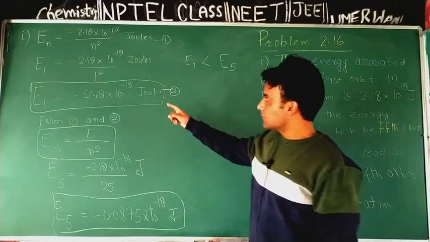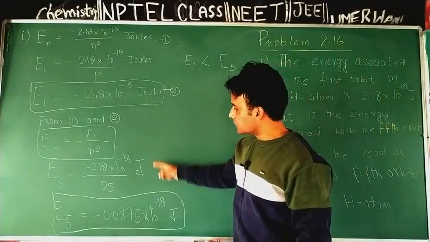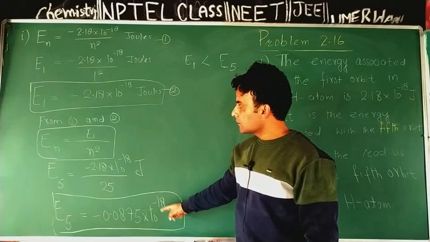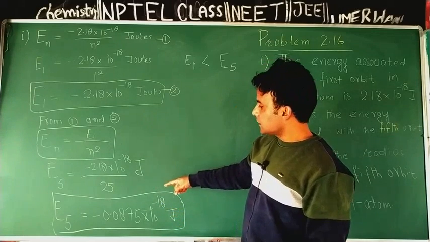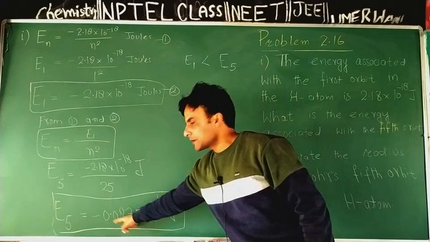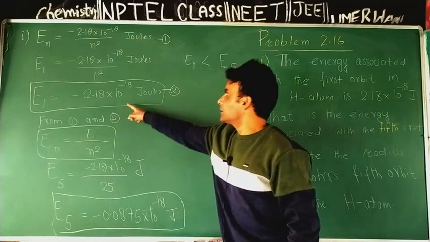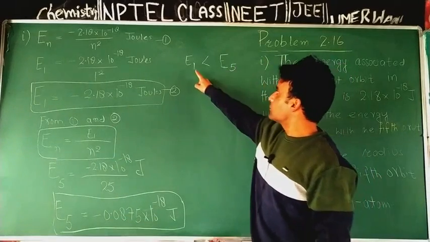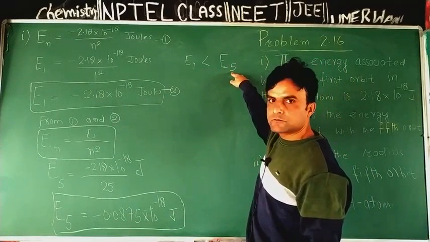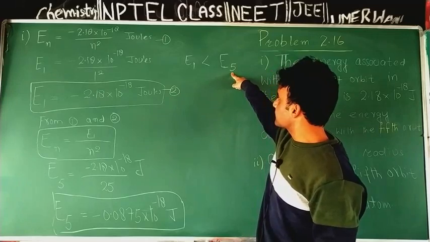After comparing the values, I found that the energy of the electron in the fifth orbit is greater, because of this negative sign, than the energy of the electron in the first orbit. So the energy in the first orbit is less, and in the fifth orbit it is greater.